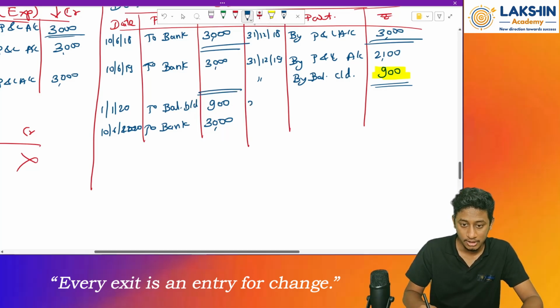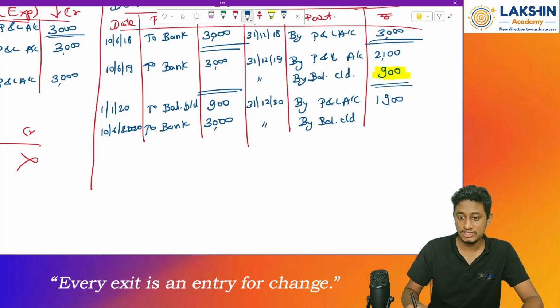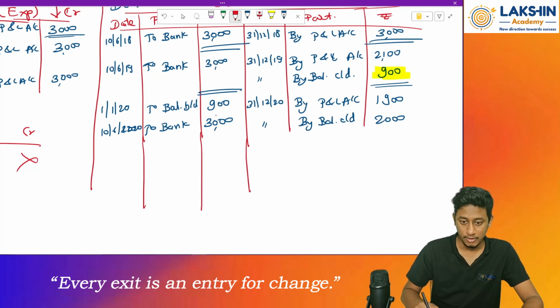So again on 31/12/2020, by P&L account, rupees 1900. So how much remains as the balance carried forward on the same date? Rupees 2000. Clear? Okay. Now coming to my last year. Just a minute.